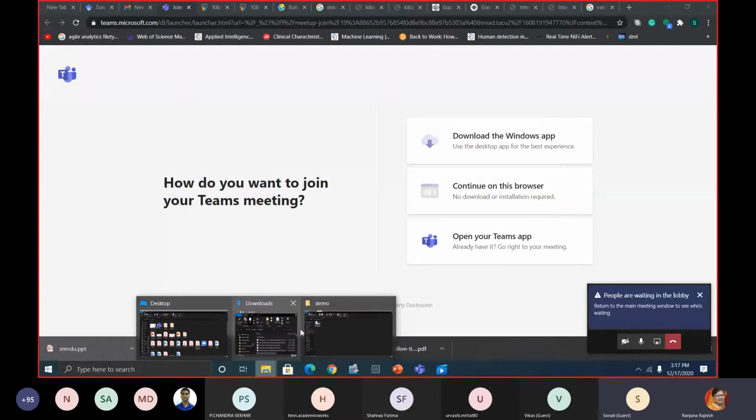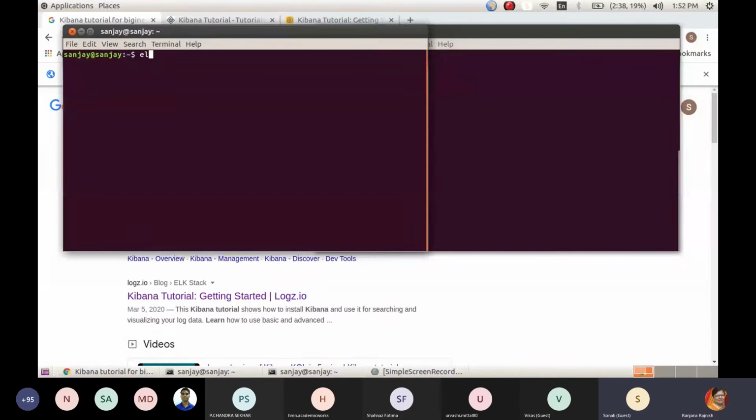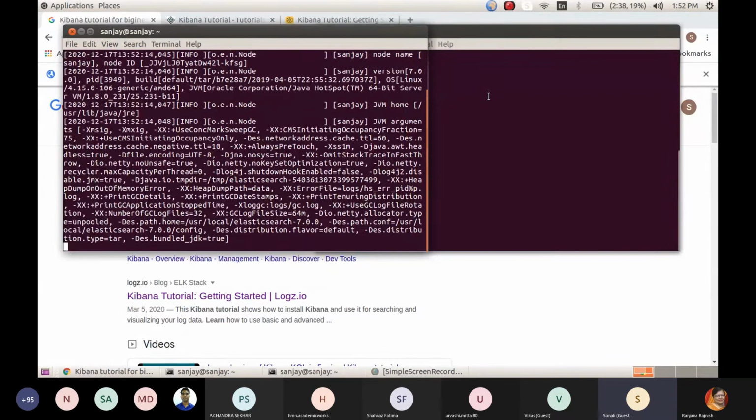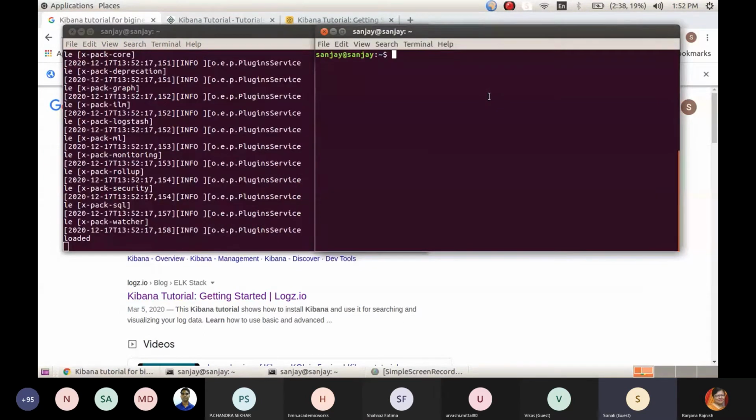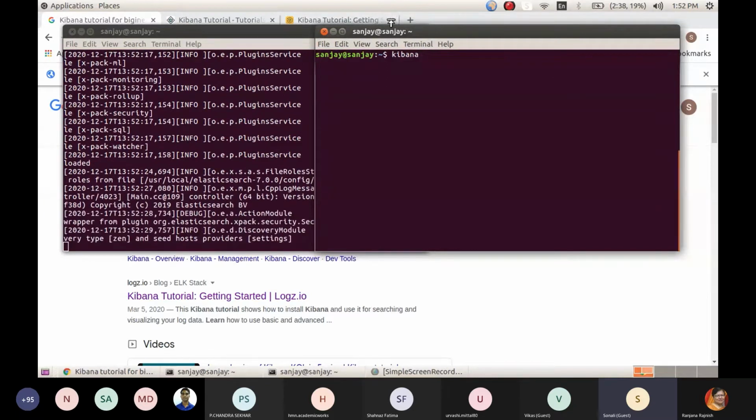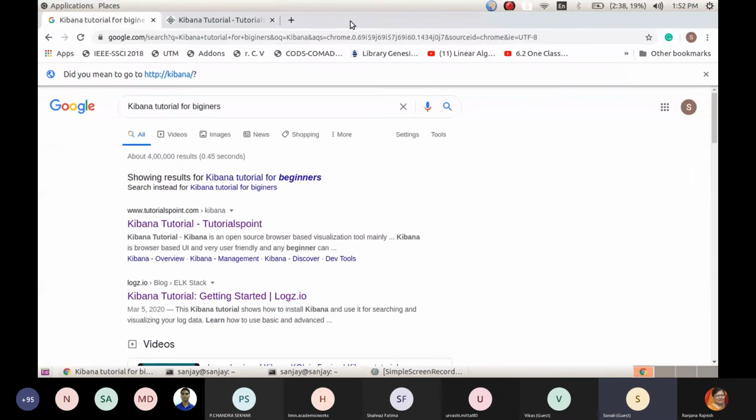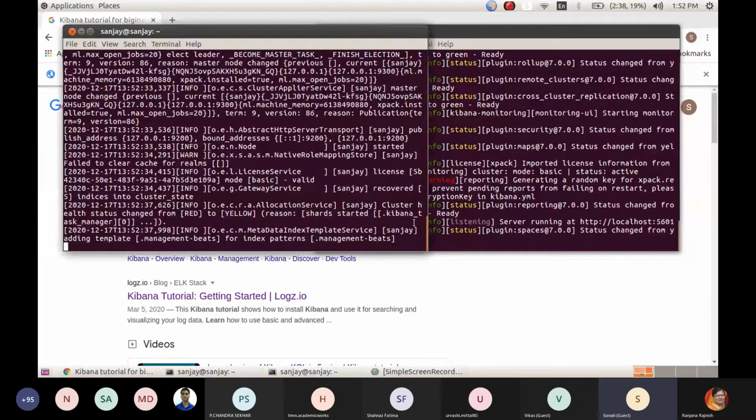Okay, fine. So within that desktop, I have this demo folder. I'm clicking this, and now we can see. Okay, so what I was saying, if our ecosystem is ready, we'll run two applications. One is Elasticsearch and the second is Kibana. It is taking time to load. In the console, I have simply written Elasticsearch and Kibana, and these will get activated. Getting activated means they are now ready with the support of the HDFS file system, or with the support of Kafka, whatever data ingestion policy we have taken.